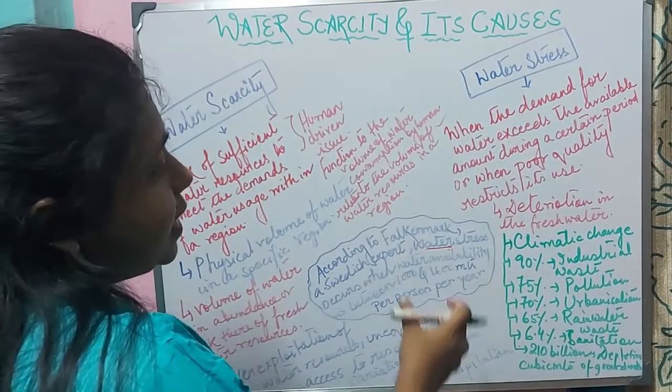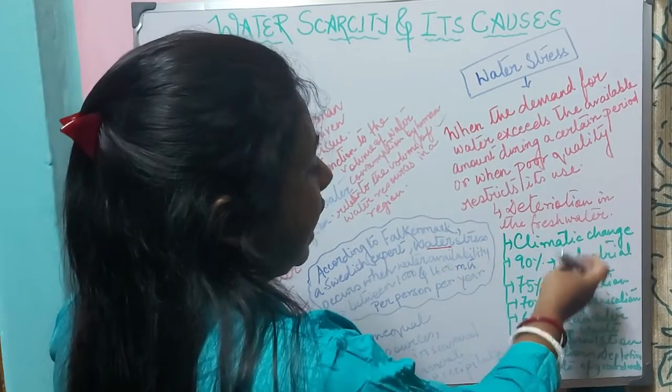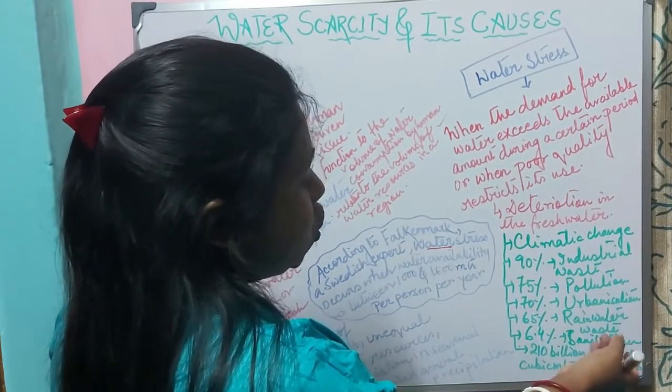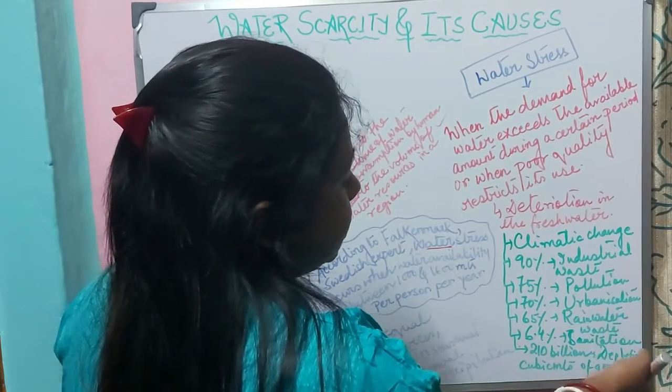So water stress is caused by climatic change, industrial waste, pollution, urbanization, rainwater waste, sanitation, and 210 billion cubic meters depletion of groundwater.